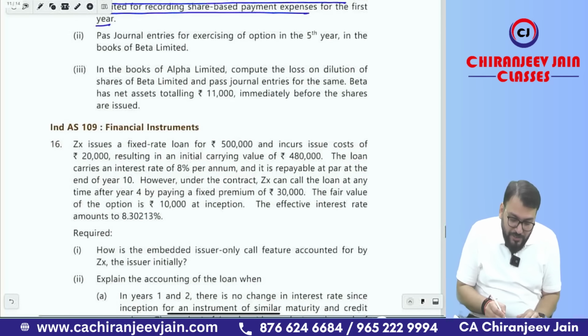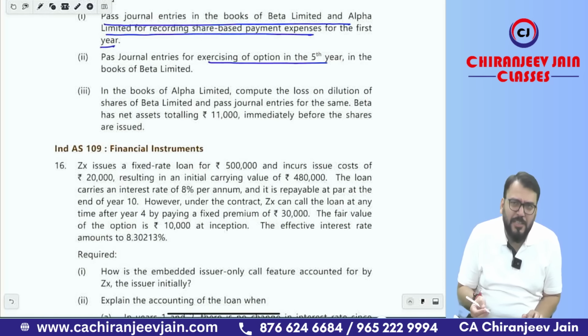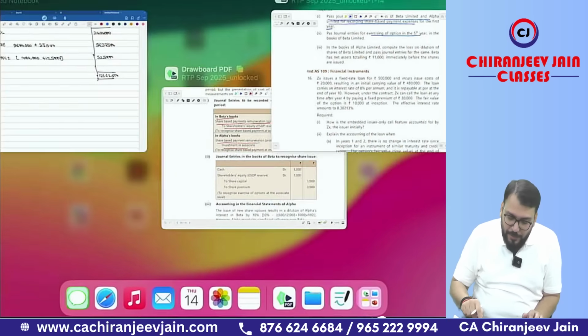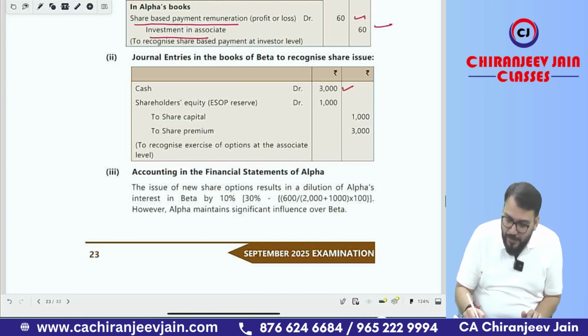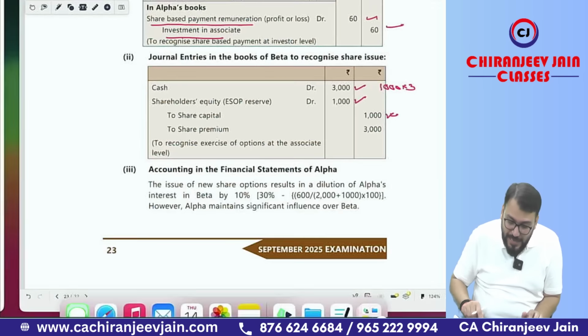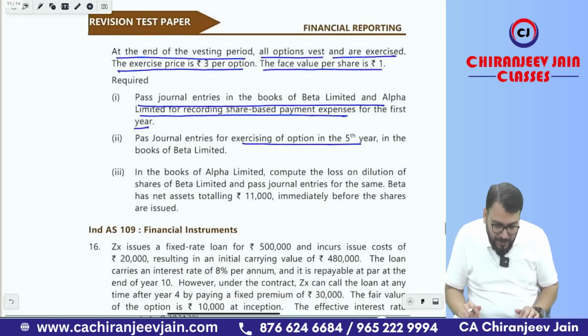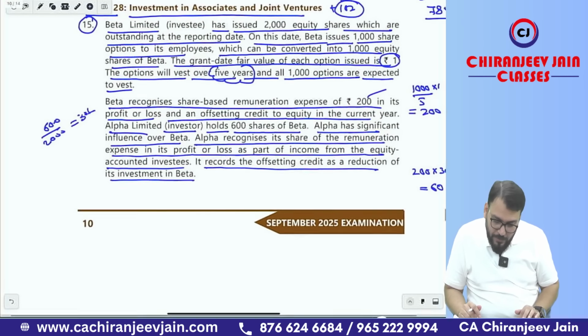Second point, pass journal entry for exercising the option in the fifth year. That is also very easy because the SBP reserve at the end of the fifth year will be 1000. So the journal entry: bank account debit, SBP reserve to equity share capital, and the balancing figure will be securities premium. They have said the exercise price is 3, so bank 3000 plus SBP reserve 1000.